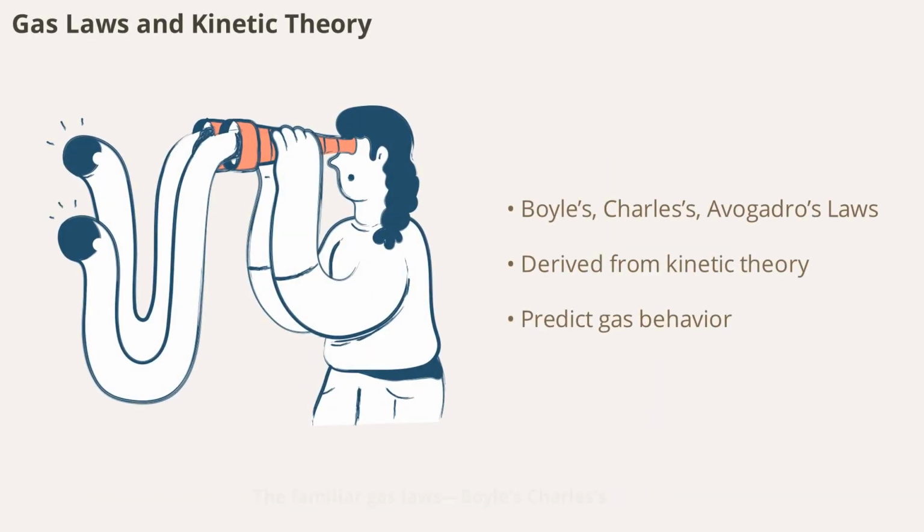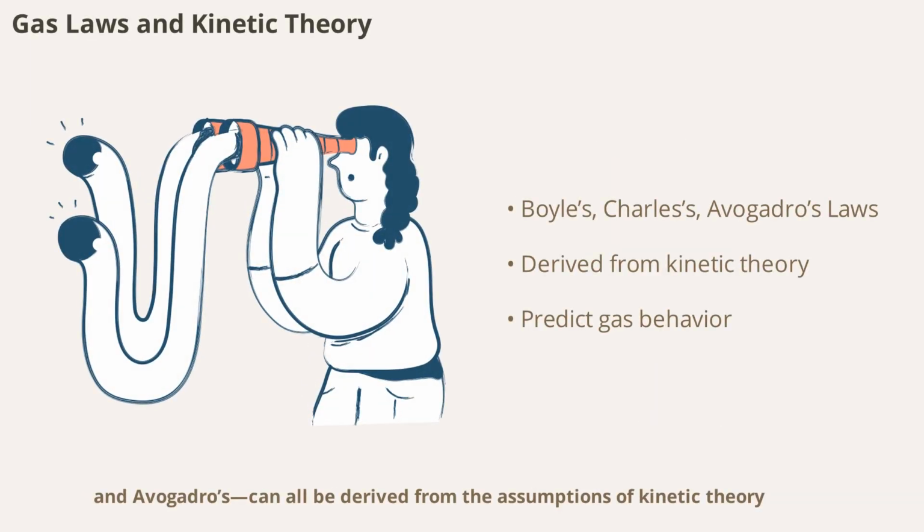The familiar gas laws, Boyle's, Charles's, and Avogadro's, can all be derived from the assumptions of kinetic theory. These laws describe how gases respond to changes in pressure, volume, and temperature, and are essential for understanding everything from weather patterns to chemical reactions.